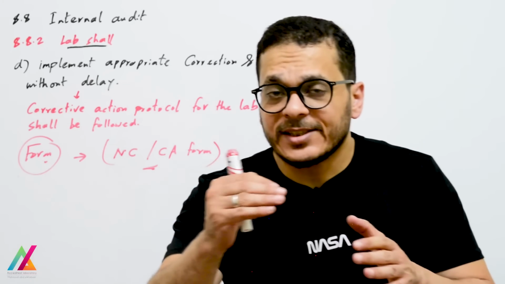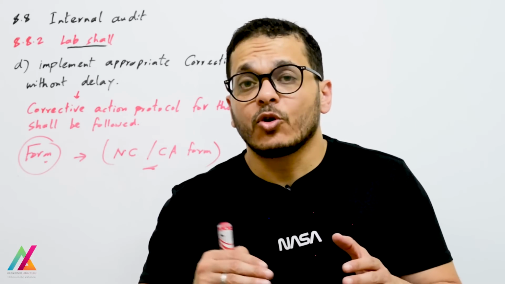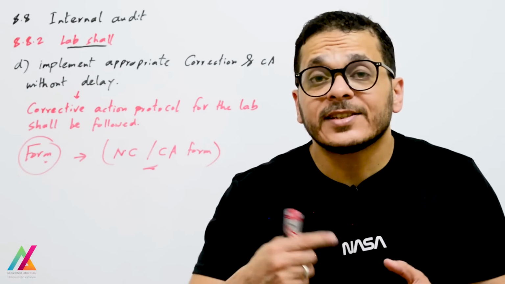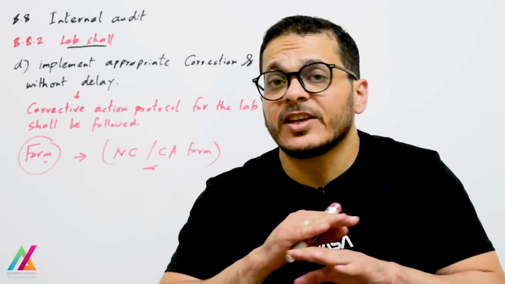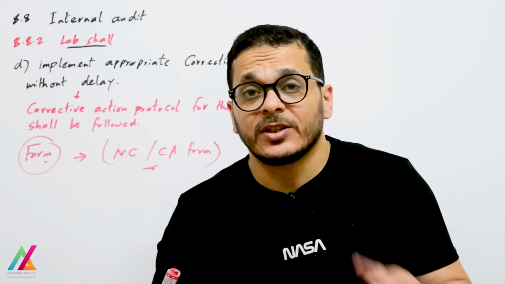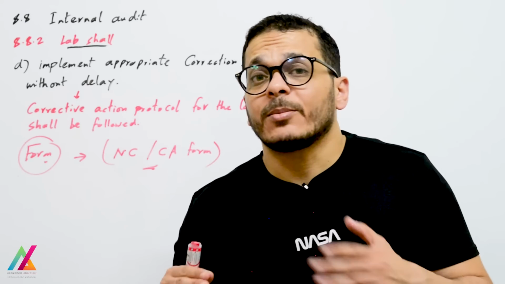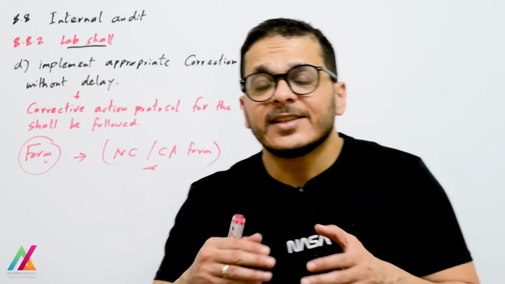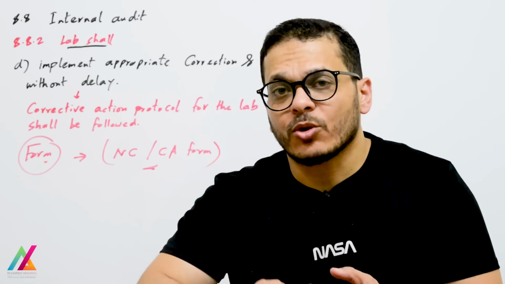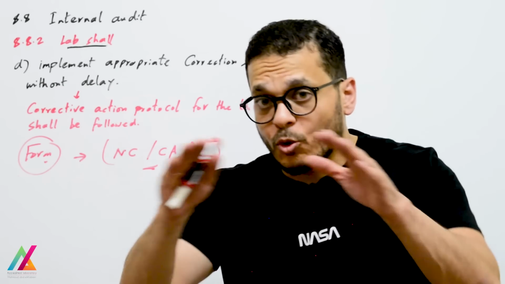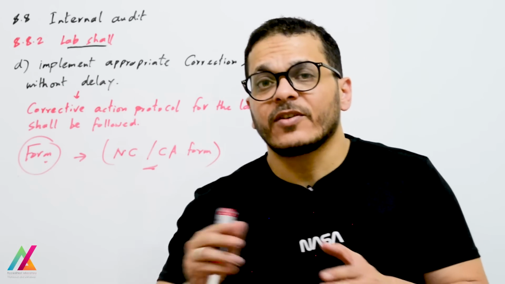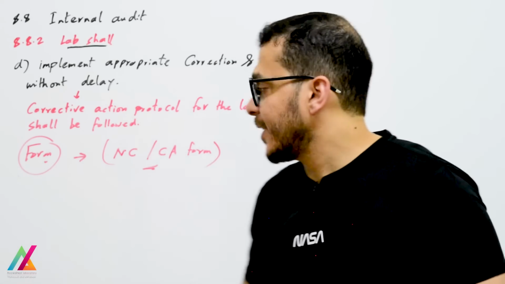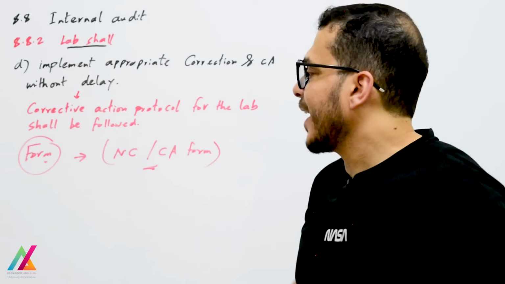Then he will record this in that form, and he will send it back to the technical officer, who will revise this corrective action. And if he finds everything is okay, accepted according to the management system and also ISO IEC 17025, 2017, in this case he will send the completed non-conformity corrective action form to the quality officer again, and that should be without any delay.